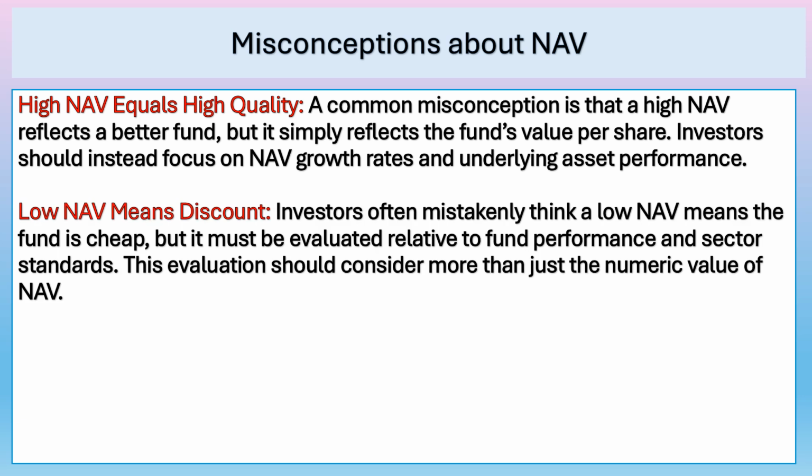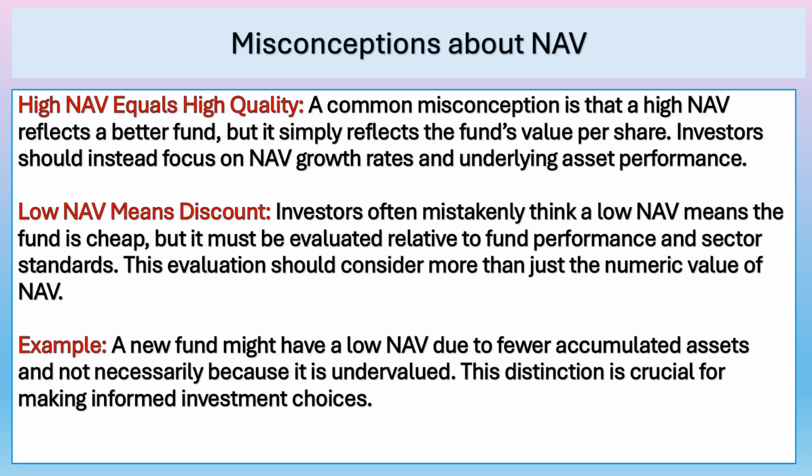Low NAV means discount. Investors often mistakenly think a low NAV means the fund is cheap, but it must be evaluated relative to fund performance and sector standards. This evaluation should consider more than just the numeric value of NAV. For example, a new fund might have a low NAV due to fewer accumulated assets and not necessarily because it is undervalued. This distinction is crucial for making informed investment choices.